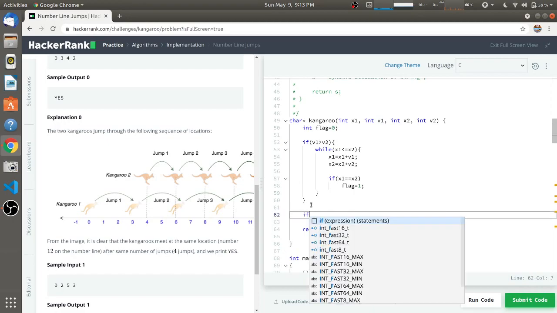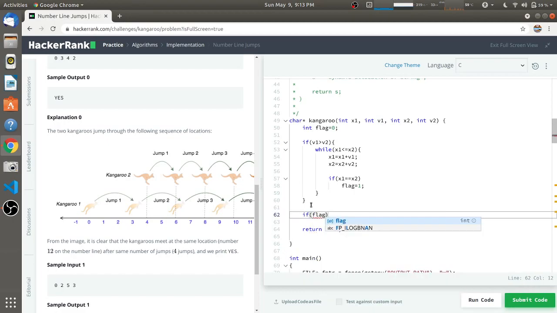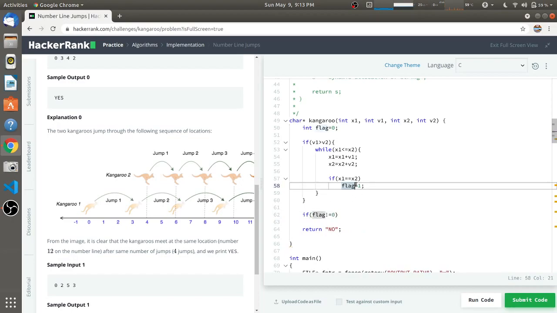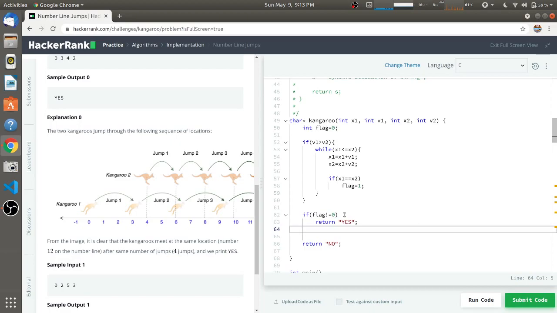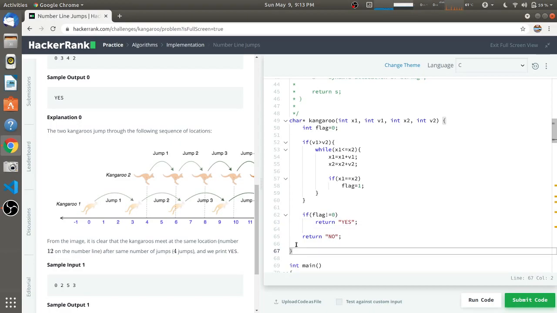If our flag is not equal to 0, that is the flag is 1, hence they are meeting at some point at the same time, so we have to return YES, in capitals. Else we have to return no.